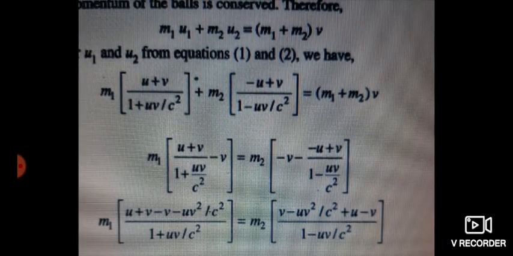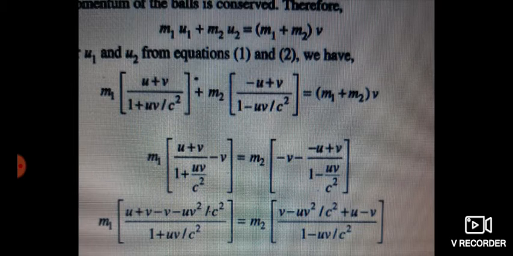We know the value of u1 is u plus v divided by 1 plus uv by c square, and the value of u2 is minus u plus v divided by 1 minus uv by c square. If we substitute the values of u1 and u2 in equation 3, it becomes m1 into u plus v by 1 plus uv by c square, plus m2 into minus u plus v divided by 1 minus uv by c square, is equal to m1 plus m2 into v.